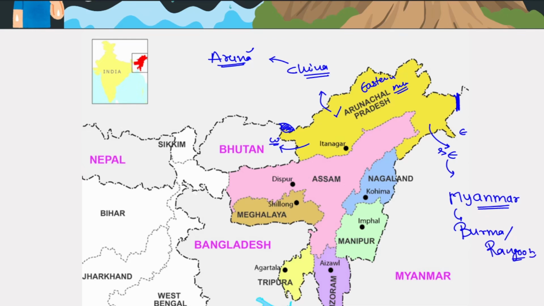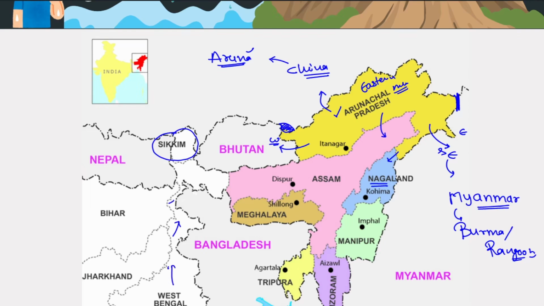All right, so these are the countries. Now Arunachal also has a border with adjoining states Nagaland, Assam, and is there any other state which Arunachal has border with? No. Okay. So other states which we can see, Sikkim is here. West Bengal and all is here. This is West Bengal.